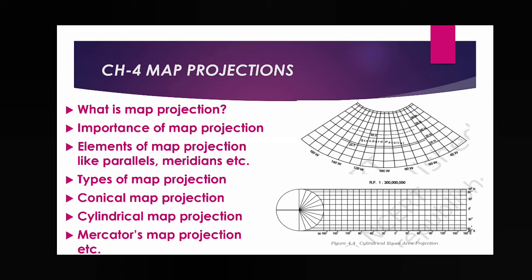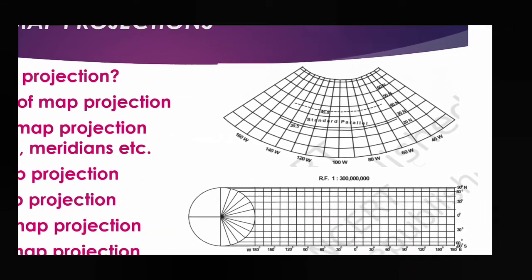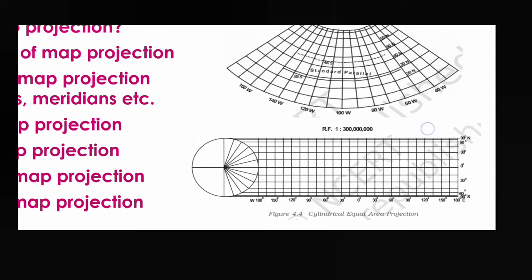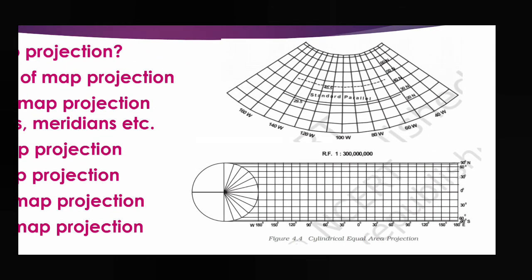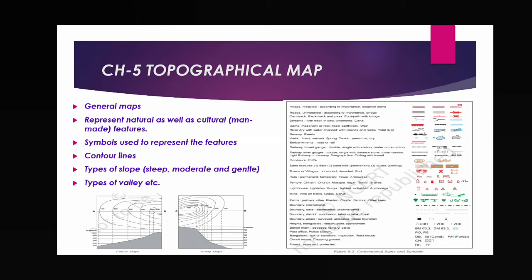Whenever we are going to draw a map projection, we have to draw two things, that is parallels and meridians. Next, types of map projection, like conical map projection, cylindrical map projection, and Mercator's map projection. Two examples I have given here. Take a look. The first diagram is related to the conical map projection, and the second one is the cylindrical map projection. So that type of thing we have to draw: cylindrical, conical, Mercator's, etc. So this is chapter 4. Now come to chapter 5, topographical map.